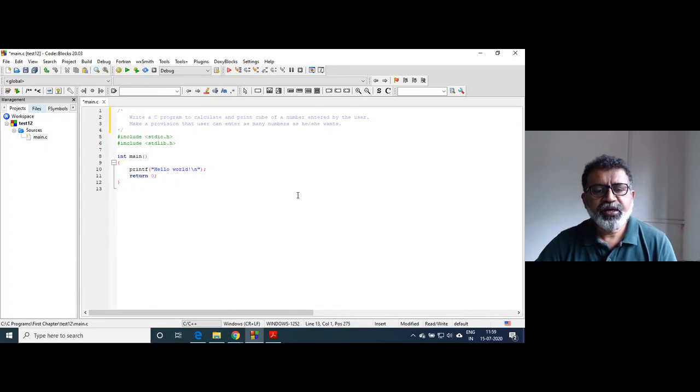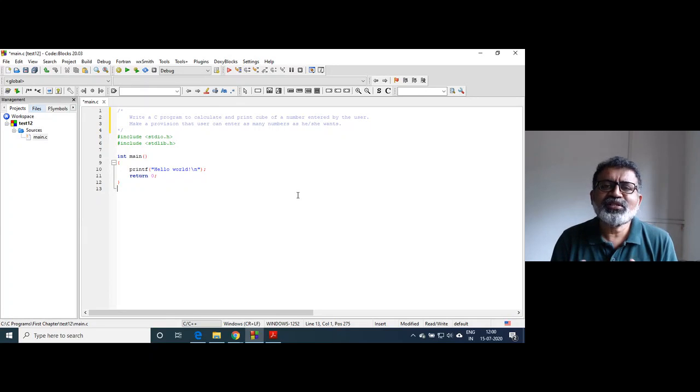What is the problem? Write a C program to calculate and print the cube of a number entered by the user. Make a provision that the user can enter as many numbers as he or she wants. Something different. Have you understood what the program is expecting? Here, what is to be done is easy. A user will enter a number and the program will give you output as the cube of the number. That is very easy, right? So what is that program?